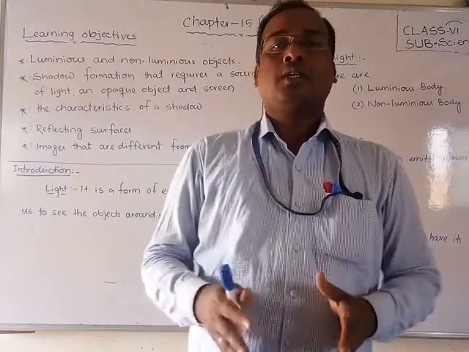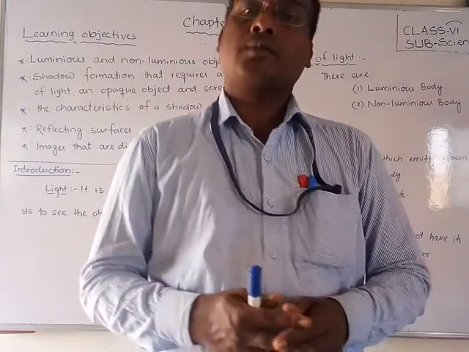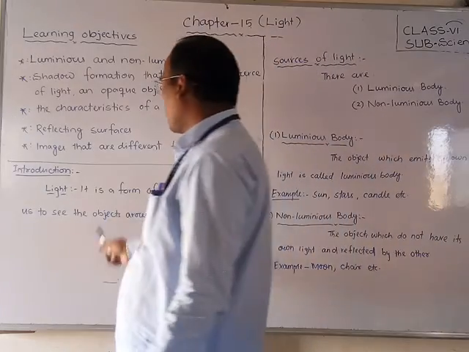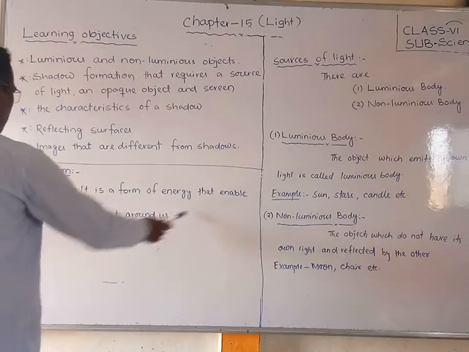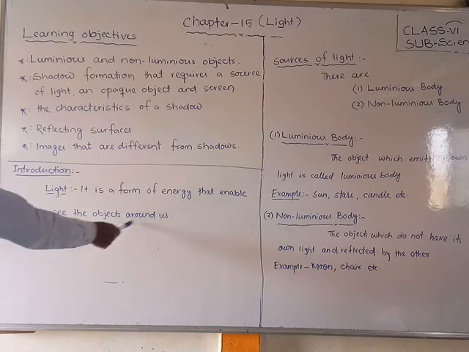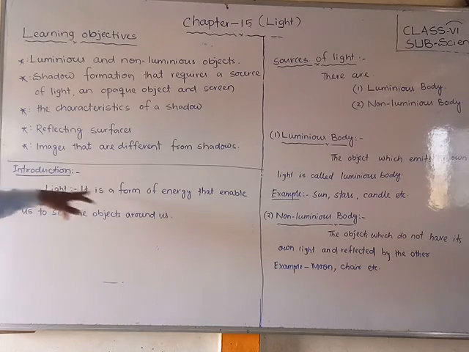Okay, so such bodies are called non-luminous bodies. So let us see, students, write down: light is a form of energy that enables us to see the objects around us. Light is a form of energy.